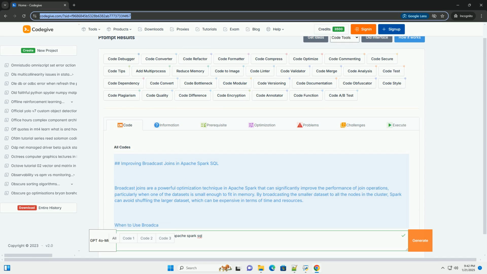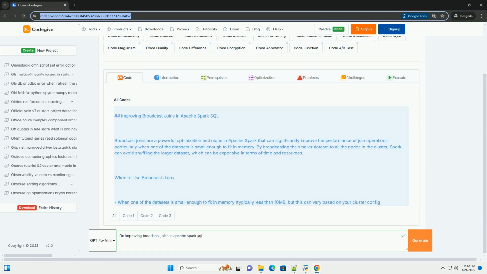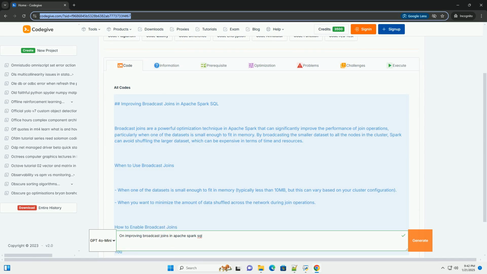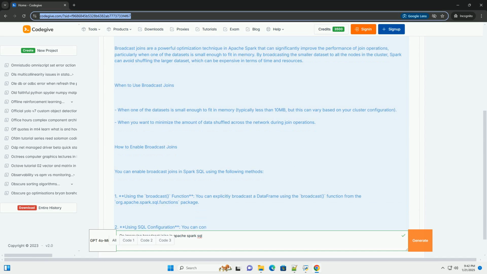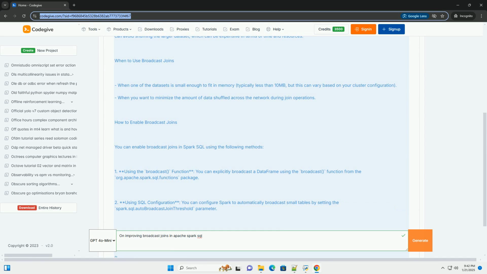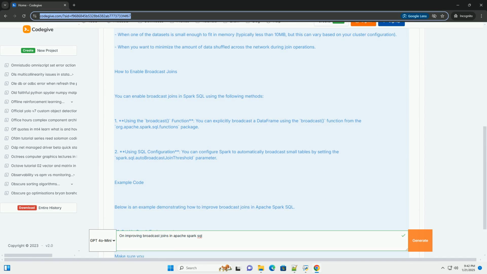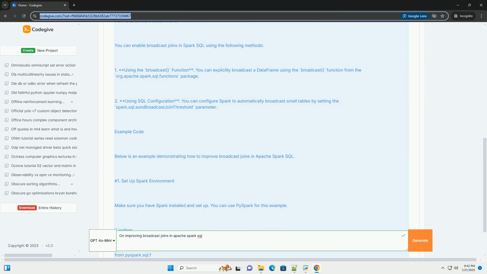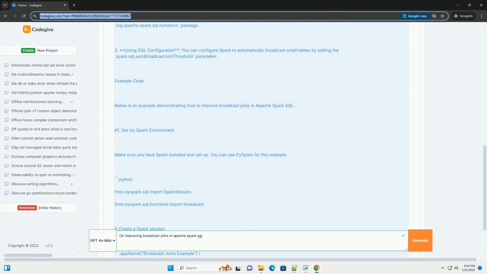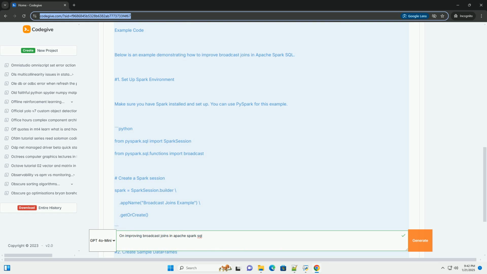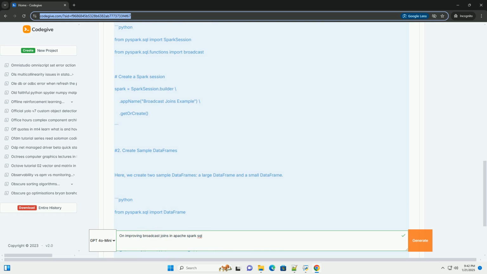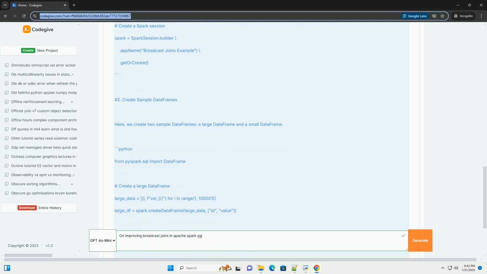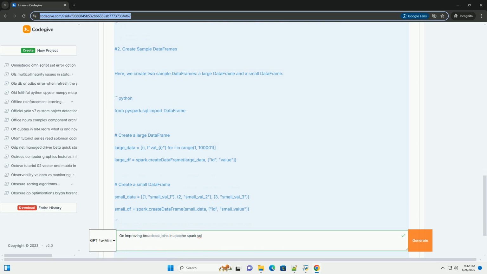Improving broadcast joins in Apache Spark SQL. Broadcast joins are a powerful optimization technique in Apache Spark that can significantly improve the performance of join operations, particularly when one of the datasets is small enough to fit in memory. By broadcasting the smaller dataset to all the nodes in the cluster, Spark can avoid shuffling the larger dataset, which can be expensive in terms of time and resources.